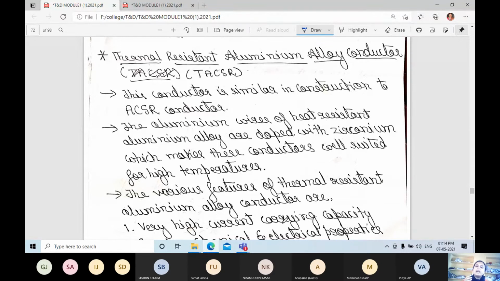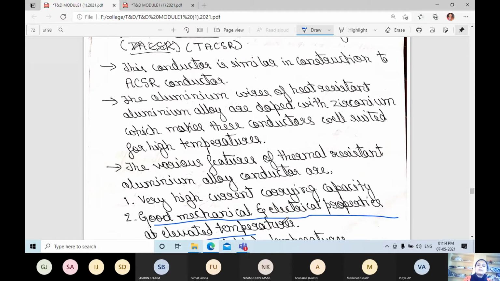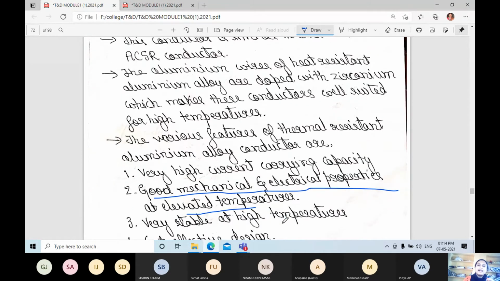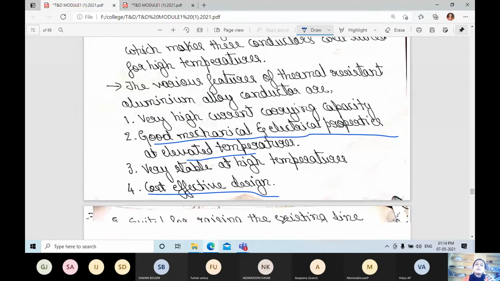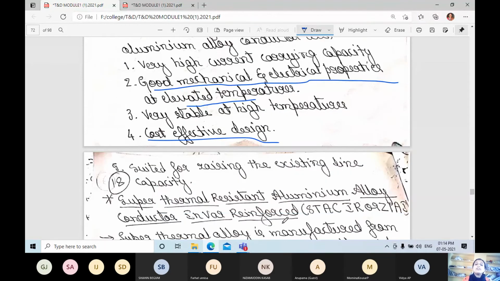For that purpose only, aluminum alloy is doped with zirconium. And the conductors have many features: very high current carrying capacity, good mechanical and electrical properties, very stable at high temperature, and cost effective design, and we can raise the existing line capacity also.